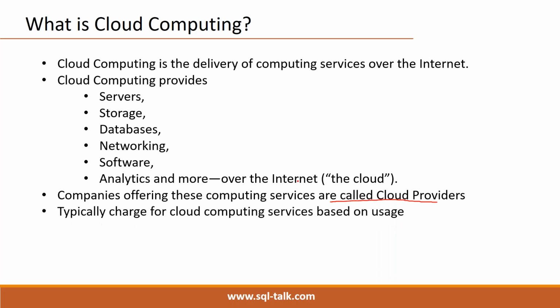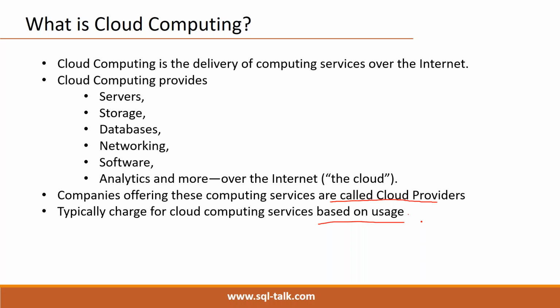Typically, charges are based on usage. Depending on usage, we are paying. Suppose one machine is there. If you are running that machine, you will pay some amount. If you shut down that machine, no need to pay the complete amount. For example, we pay 10 rupees per hour for a server.